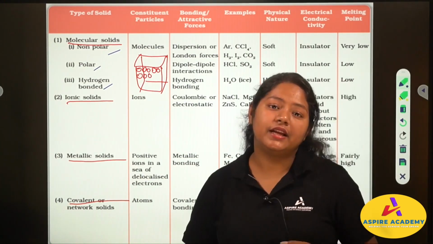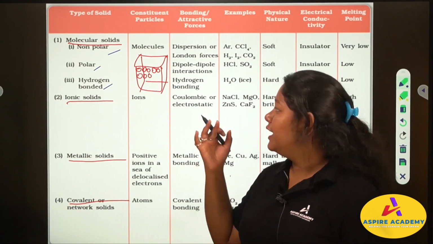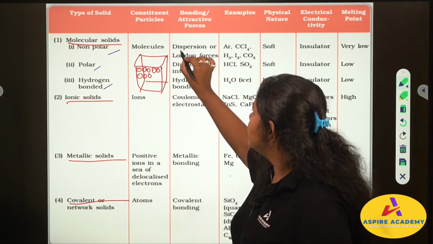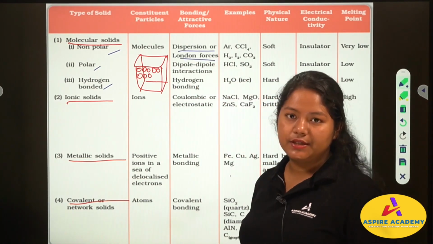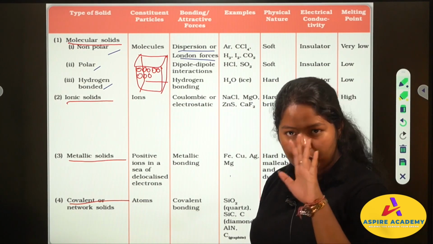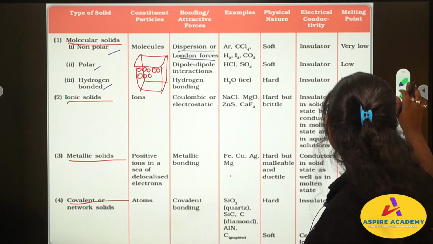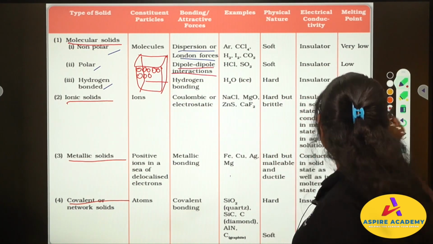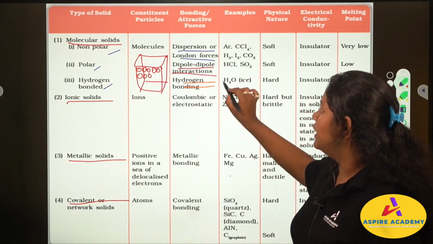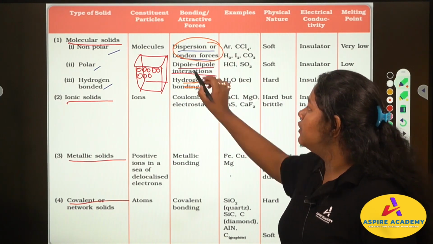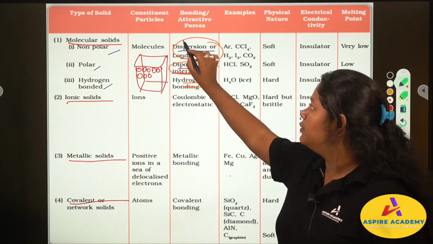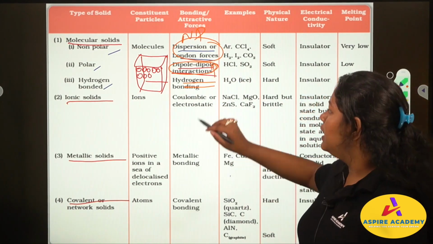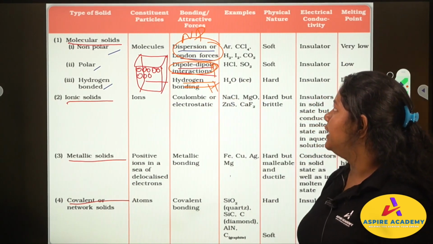If you have studied electronegativity nicely, and hydrogen bonding nicely, it must be very easy to catch what I am saying. Here the attractive forces are dispersion or London force. I hope you know dispersion or London force. So these are the forces acting here. Next we have dipole-dipole interaction, and last we have hydrogen bonding. In non-polar we have London force, in polar we have dipole-dipole, and in hydrogen bonded we have hydrogen bonding interaction.